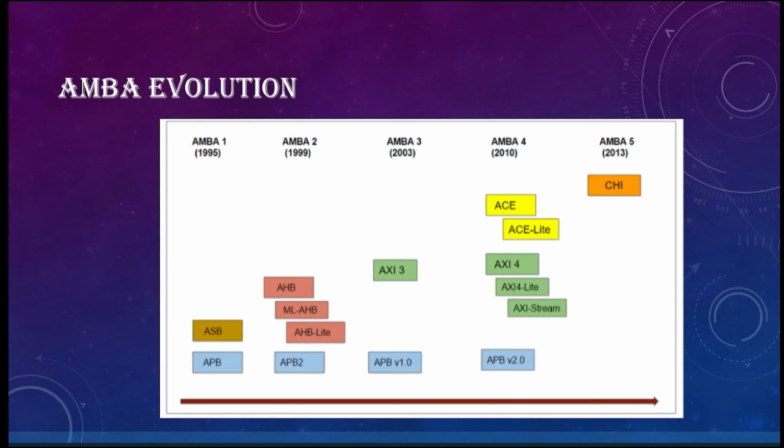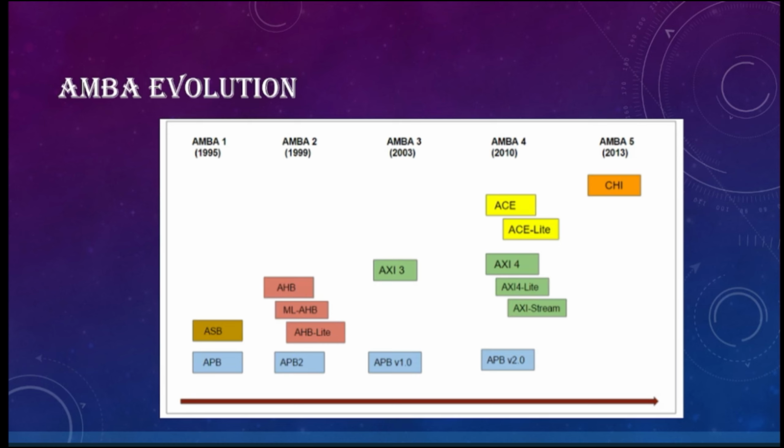Now coming to the evolution of AMBA protocol, when it was introduced and what are the versions that were there in AMBA. As I told you, it was introduced in 1995. During its introduction, there were only two kinds of protocols, which are APB and ASB. For high speed, we go for ASB, and for low speed peripheral devices, APB was introduced.